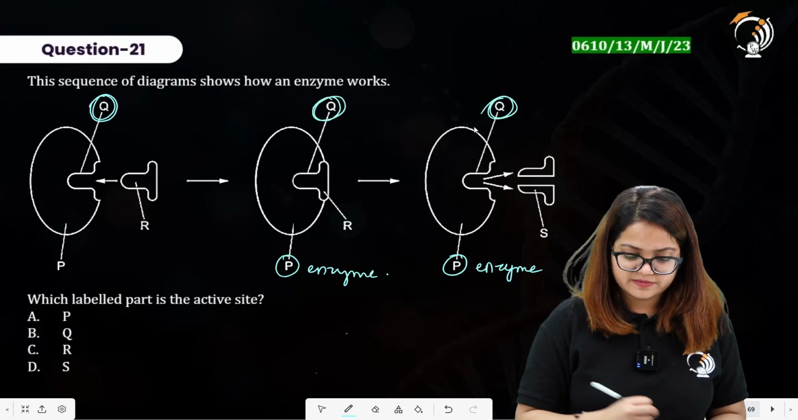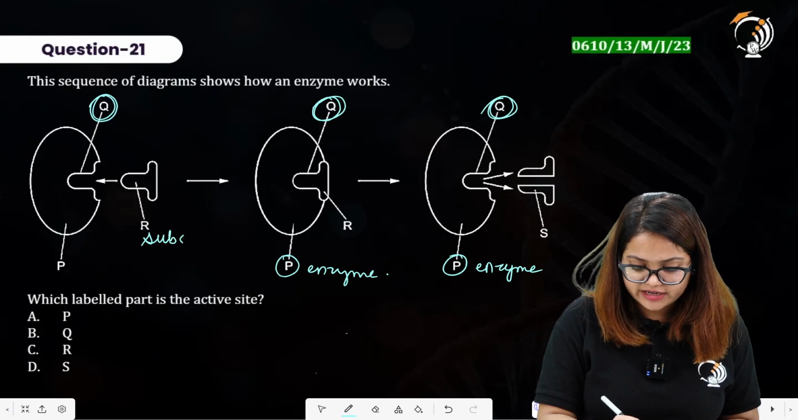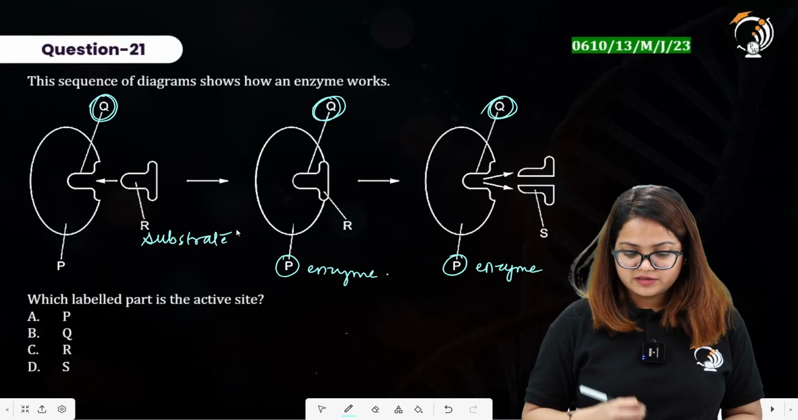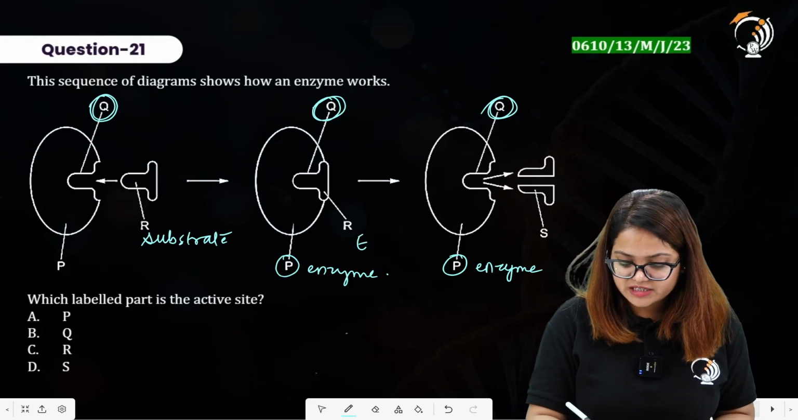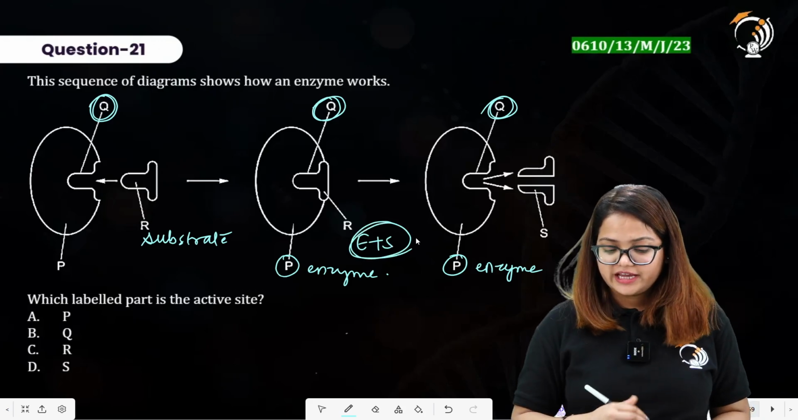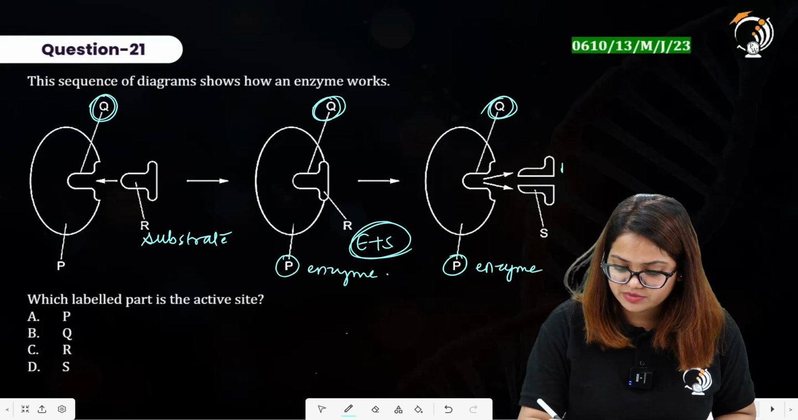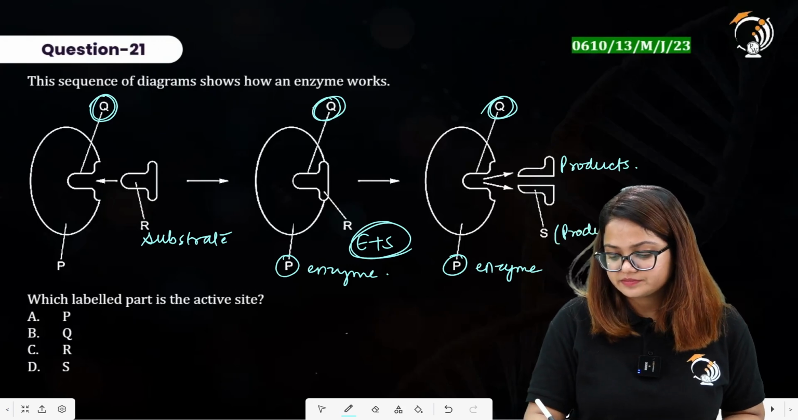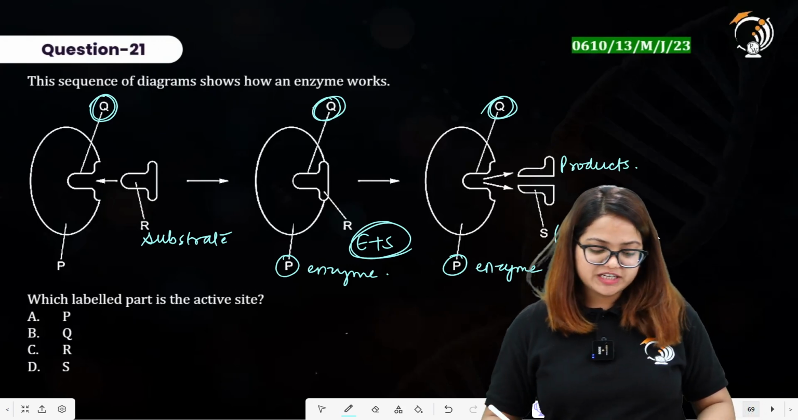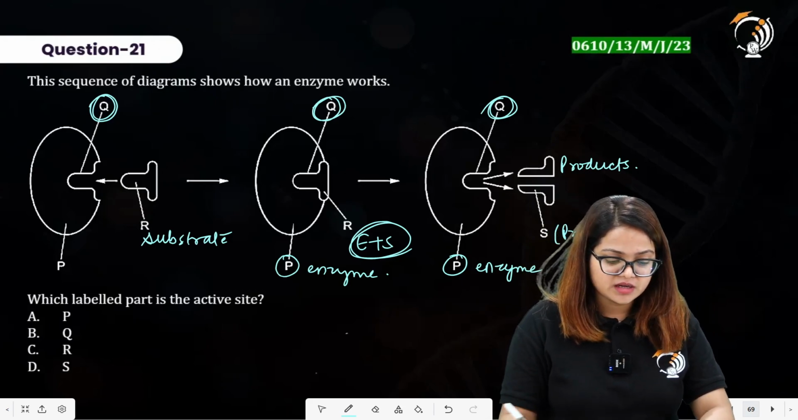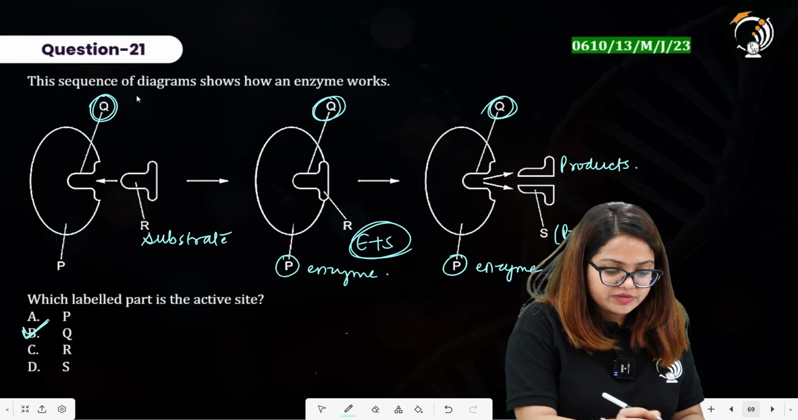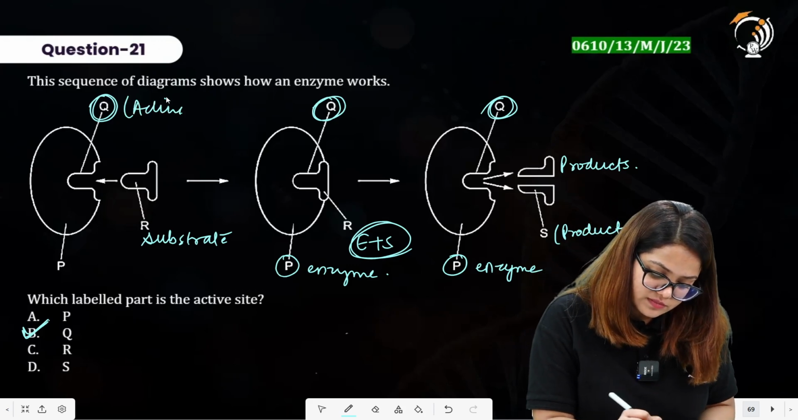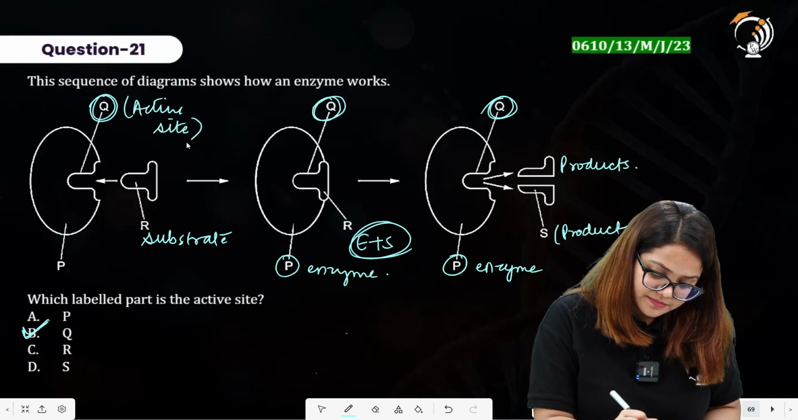This is the active site. This is the substrate over here. The R is representing the substrate. The second diagram over here is representing the enzyme substrate complex. And on the right hand side we have the products represented by S. So which labeled part is the active site? Option B, that is Q, is the active site of the enzyme.